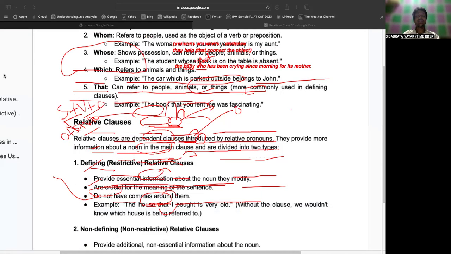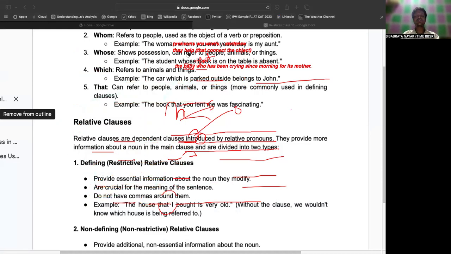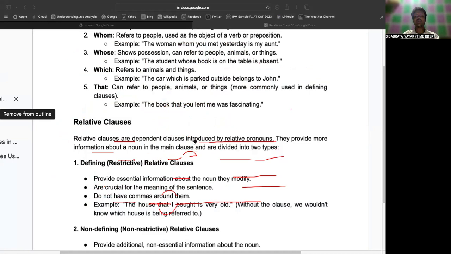Okay, so let's move to the other parts of it. Next is relative clauses. What are relative clauses all about? As far as we understood, these are relative pronouns. Now we are going to discuss relative clauses.